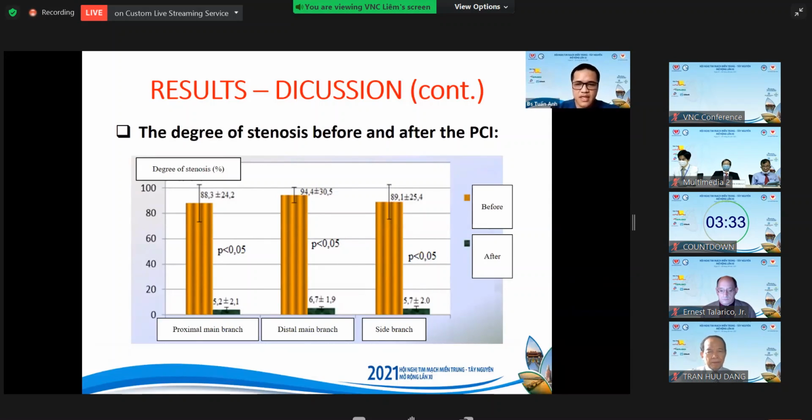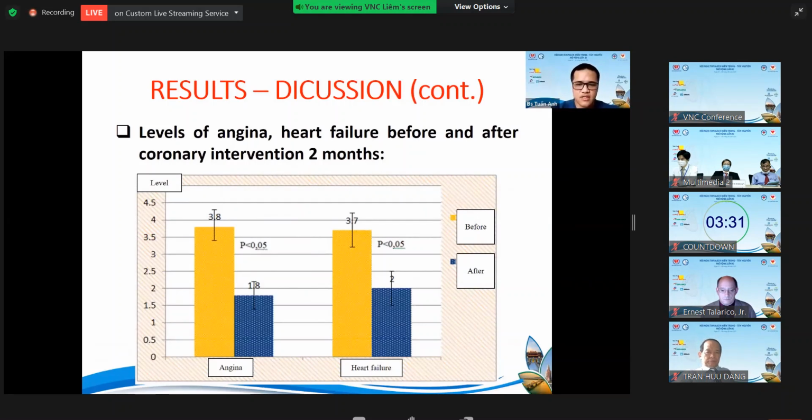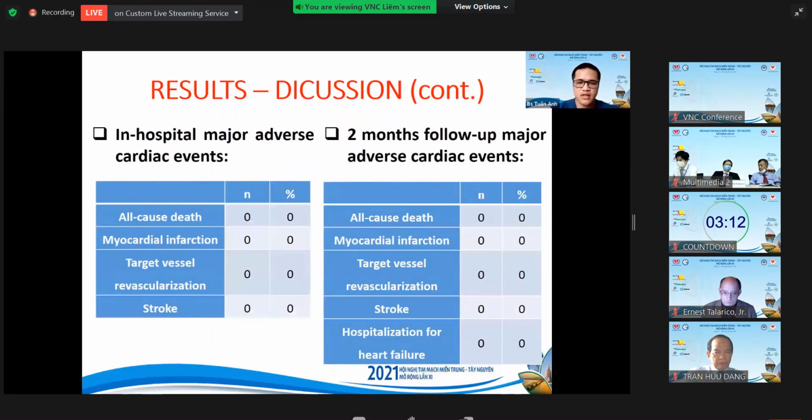This shows the initial effectiveness of the minicrush technique in coronary artery bifurcation intervention. In our study, patients were examined after 2 months, evaluating the improvement in angina symptoms, heart failure symptoms, and MACE. There was no case of MACE occurring during the 2 months after coronary intervention.